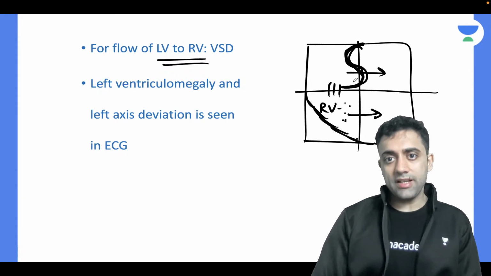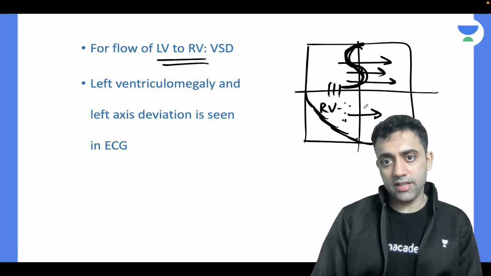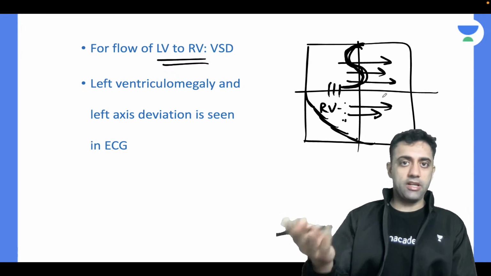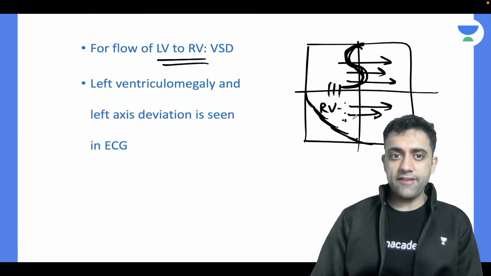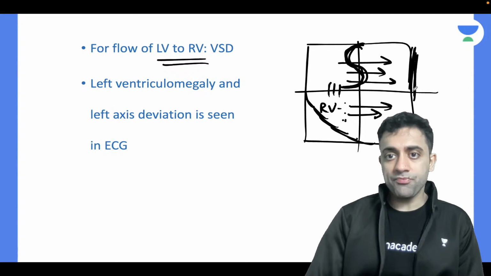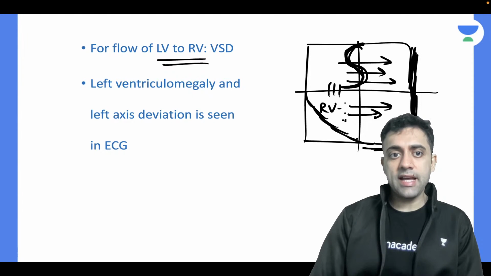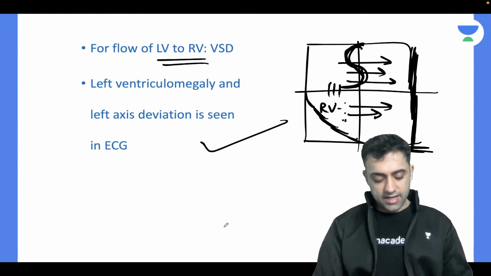So when too much blood goes to the left side, because on the right side there is no option for the blood to go, it will go to the left side, leading to left ventriculomegaly, you can say that, and left axis deviation in the ECG.